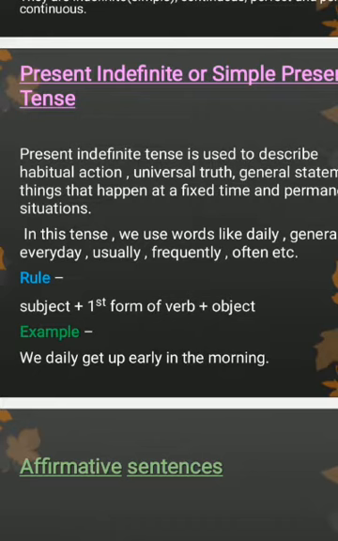In this tense, we use words like daily, generally, every day, usually, frequently, often, etc. The rule is subject plus first form of verb plus object. An example, we daily get up early in the morning. So the actions which are done daily, frequently, usually, in those sentences we use simple present tense.